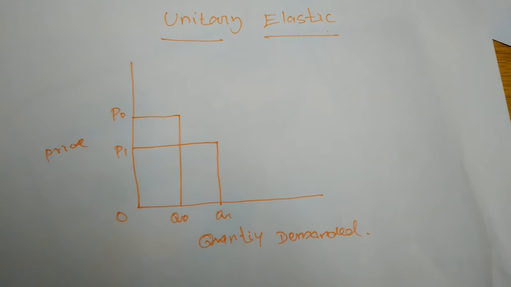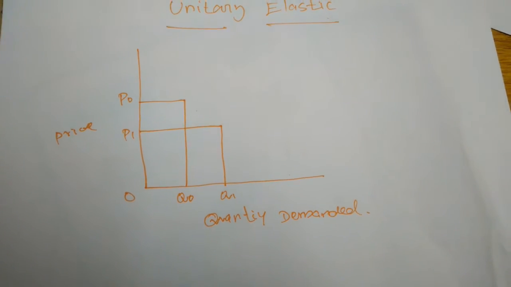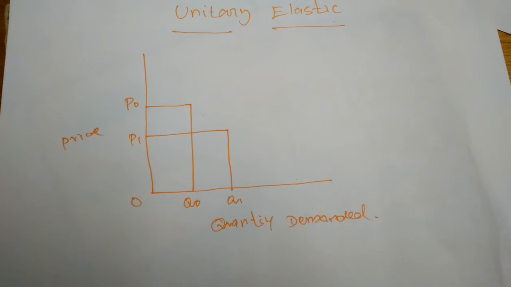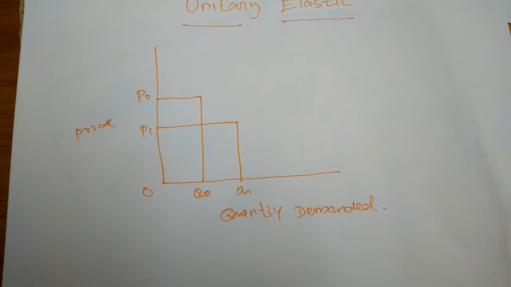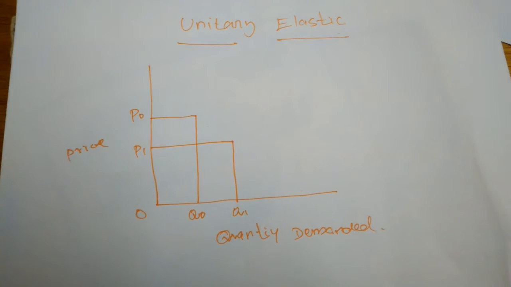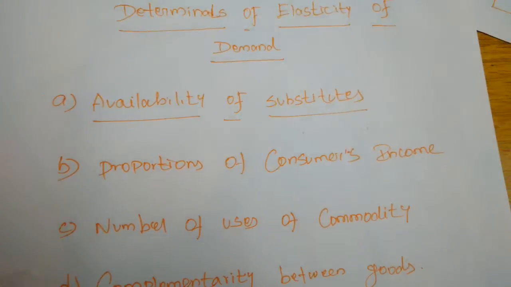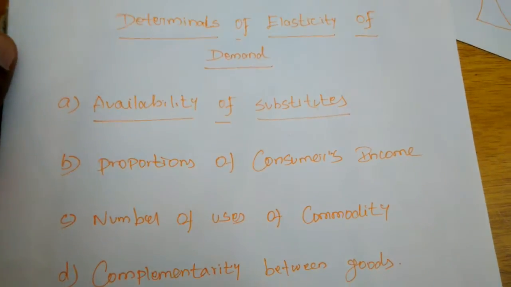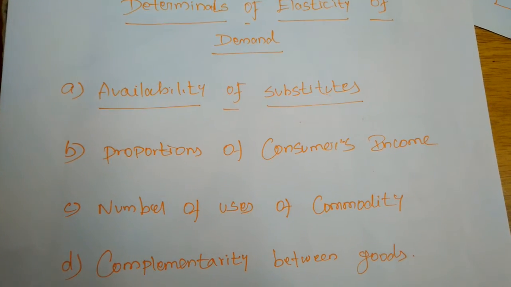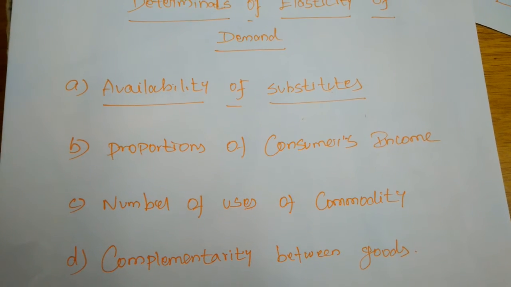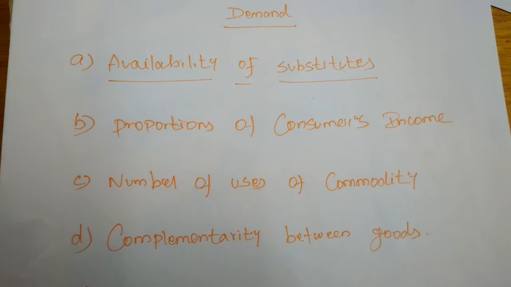So there are 5 types of elasticity of demand: perfectly elastic demand, perfectly inelastic demand, relatively elastic demand, relatively inelastic demand, and unitary elastic demand. Next, determinants of elasticity of demand. The elasticity of demand is affected by price, cross elasticity, and advertising.